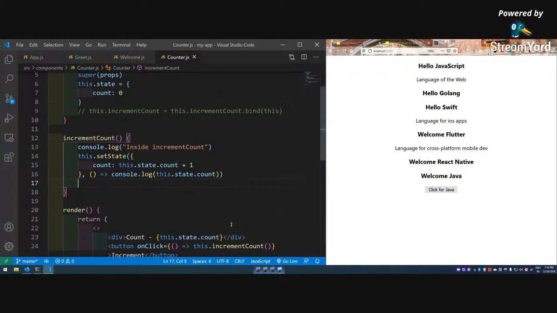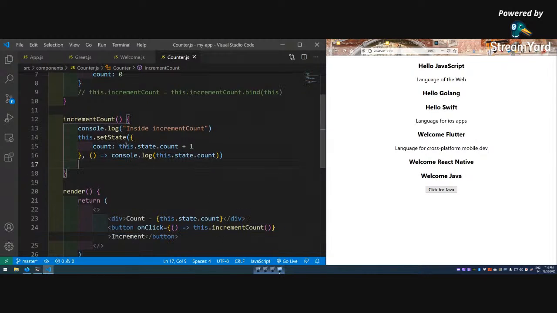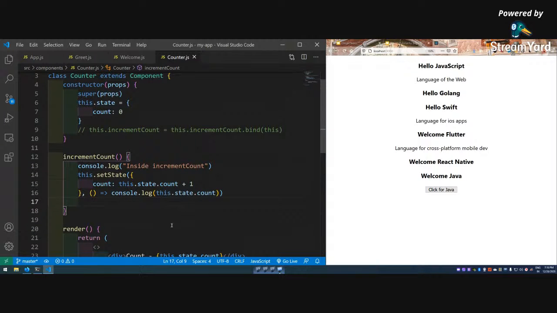So event handling is done for us. Event handling is that onClick is showing that increment count, and so that is event handling.